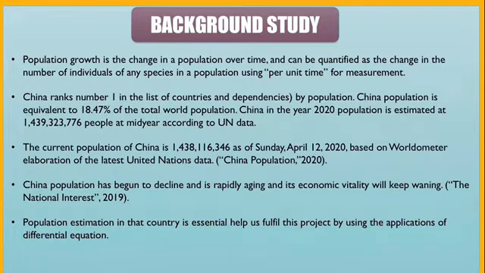In mid-year 2020, China was also estimated to have 1,439,323,776 people according to the UN data. As for the latest current population of China, on Sunday 12 April 2020, the population is 1,438,116,346, based on Worldometer elaboration of the latest United Nations data. The source is China Population 2020.